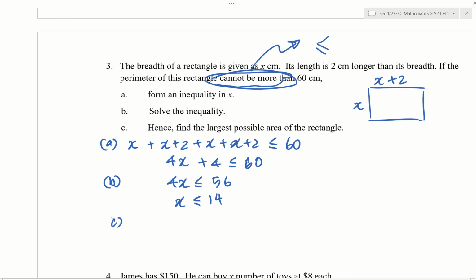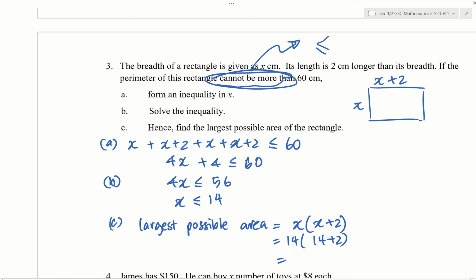Then there is part C. Hence, find the largest possible area, which is given by x multiplied by x plus 2. To get the largest area, we need the largest value of x. So we look at the inequality again. x is less than or equal to 14. So the largest value of x will be 14 in this case. 14 multiplied by 14 plus 2 will give us 224 square centimeters.